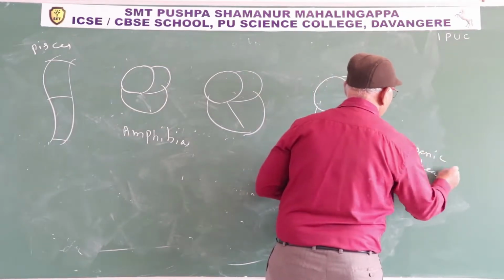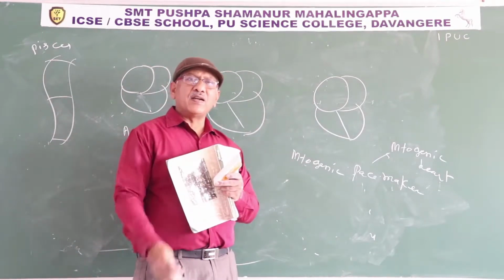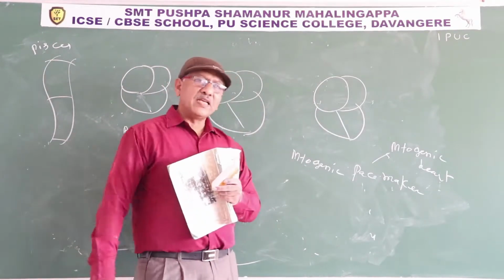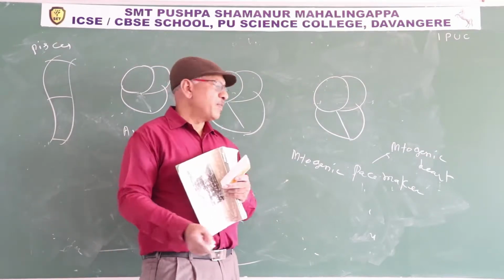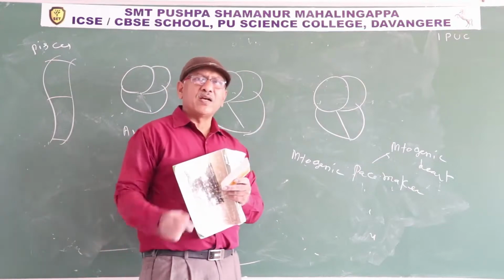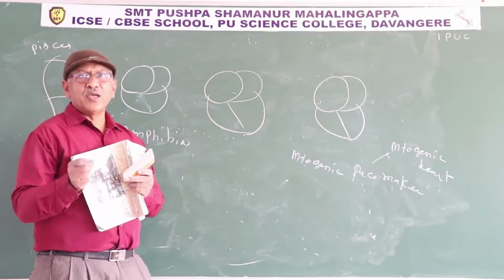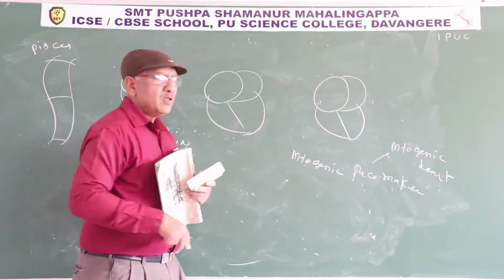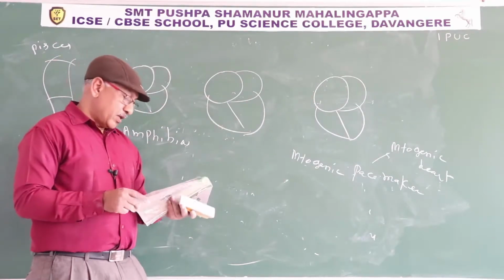What is a pacemaker? The part of the heart where the wave of contraction originates. That is the SA node. The SA node is a muscle. If muscle acts as a pacemaker, a myogenic pacemaker, the heart containing a myogenic pacemaker is known as myogenic heart. Myogenic means muscle.